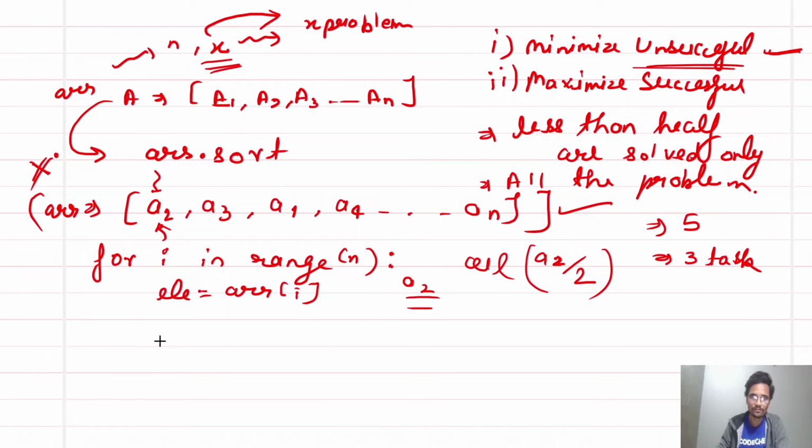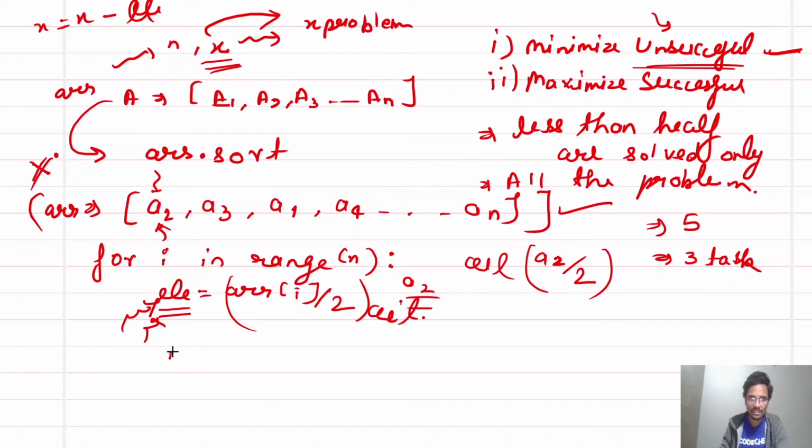So we take element is equal to array of i, divide by 2, and take the ceil value. It means at least this number of tasks we have to solve to avoid an unsuccessful submission. If we solve this amount, then our x will be x minus that element.